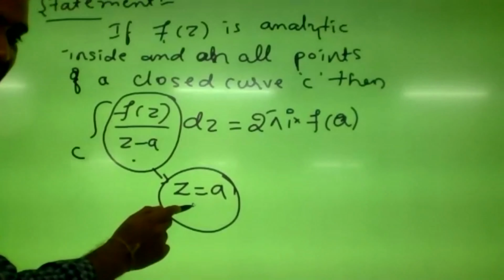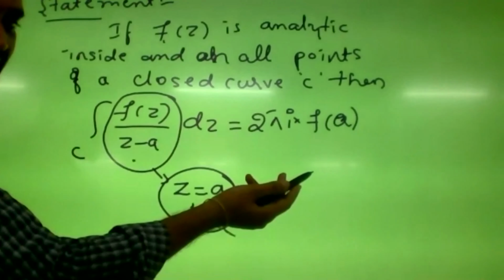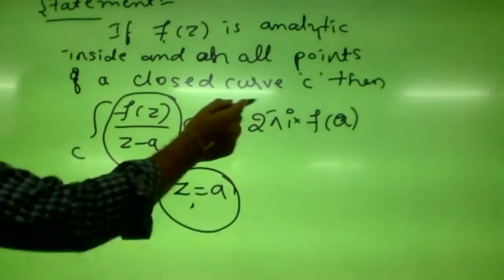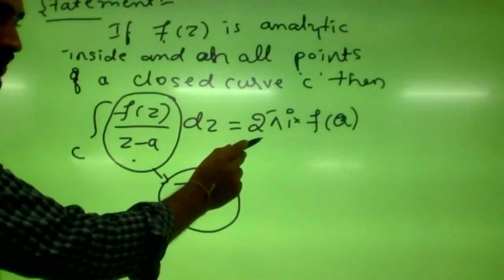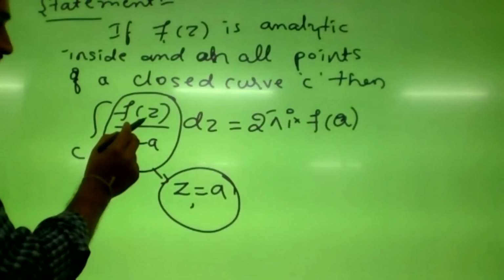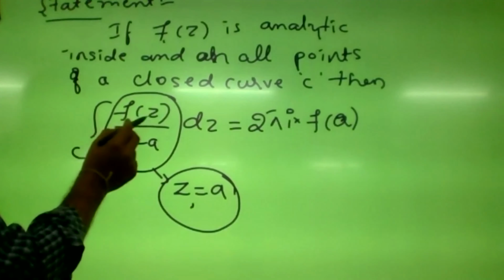So if the point z equals a lies outside the curve, then we can write this value as 0. If it lies inside, then you have to apply Cauchy's integral formula, which will be given by 2 pi i into f of a. f of a is nothing but you have to replace z by a in this integrand function f of z.